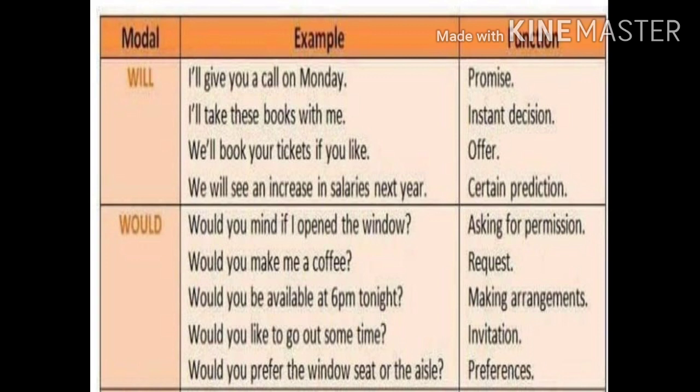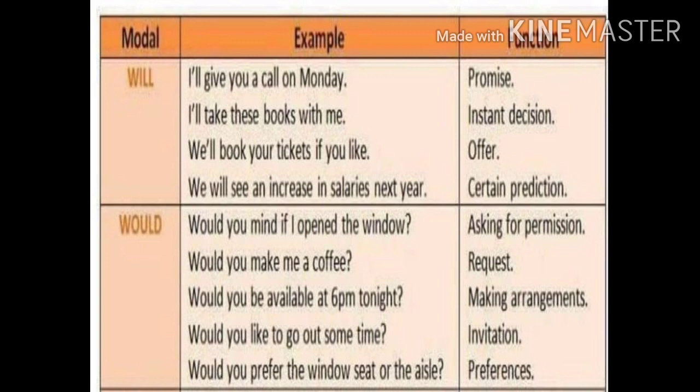Will can also be used to denote prediction, a guess. Look at the example given here. We will see an increase in salaries next year. Here, you are using will to denote guesswork about the future. The modal auxiliary would is used to ask for permission. Look at the example. Would you mind if I open the window? Here you are asking permission from someone to open the window.